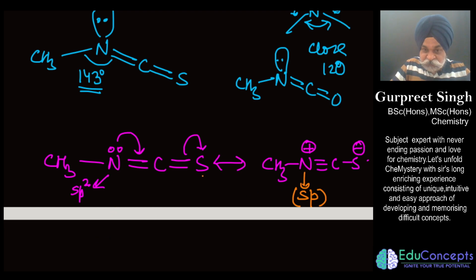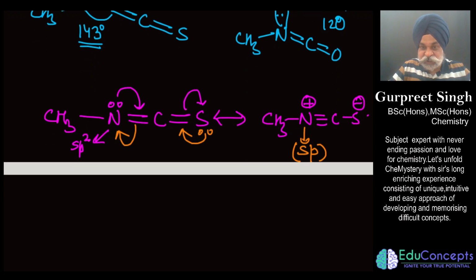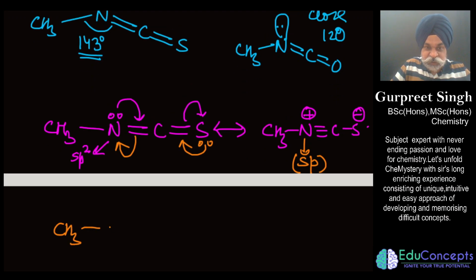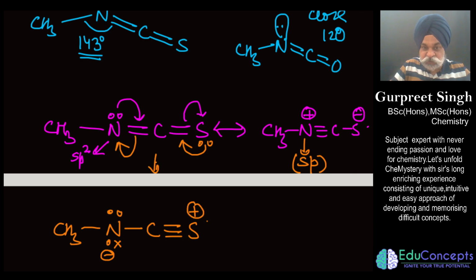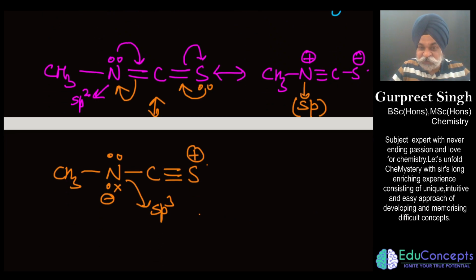And another thing, if I do the resonance this way, this is beautiful, I shall be getting somewhat like this: CH3, N double bond, N with a dot, this becomes a negative carbon, and now sulfur would become positive if I do the resonance with the orange marker. So now this has become sp3, and if it is sp3 it would be tetrahedral, so it would be an amalgamation of all these three, and that would be a resonance hybrid.